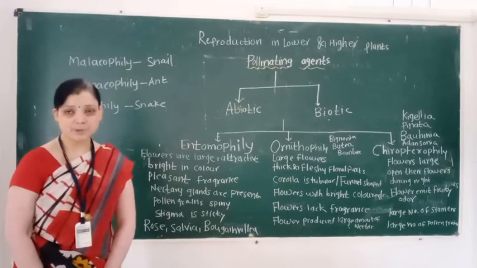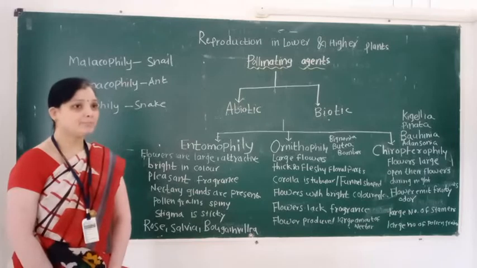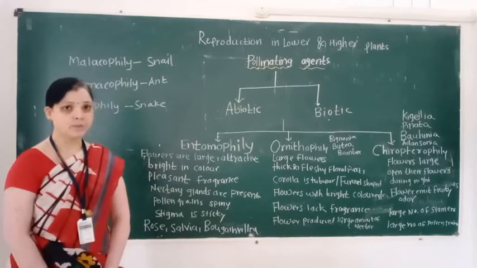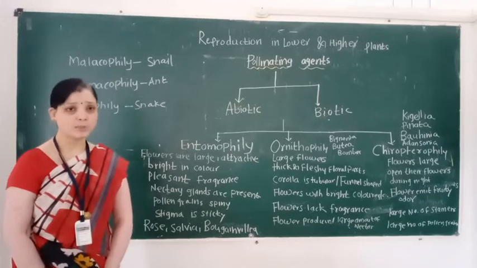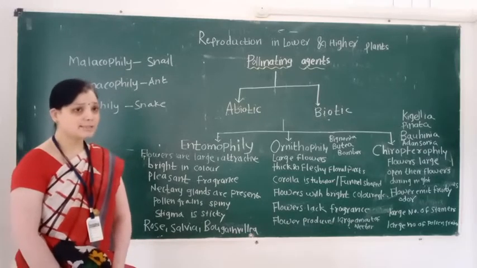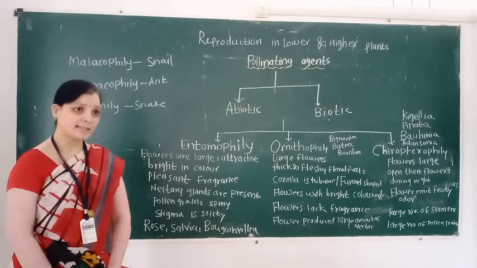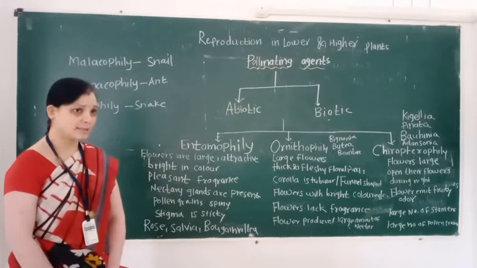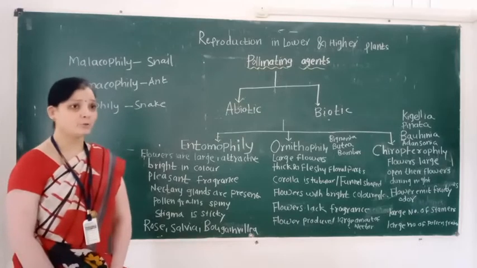Anemophily examples: sugarcane, maize, bamboo, grasses, cereals. Examples of hydrophily: first Hydrilla, second Zostera, Vallisneria.